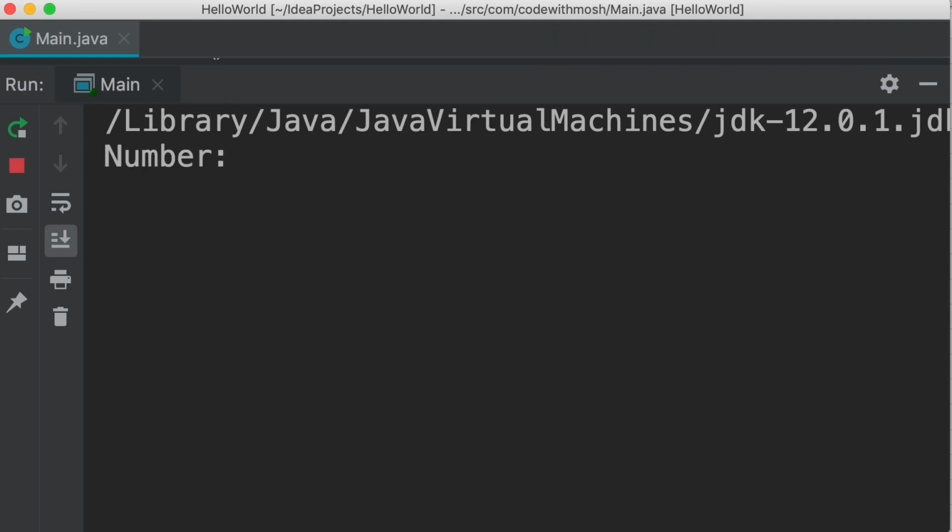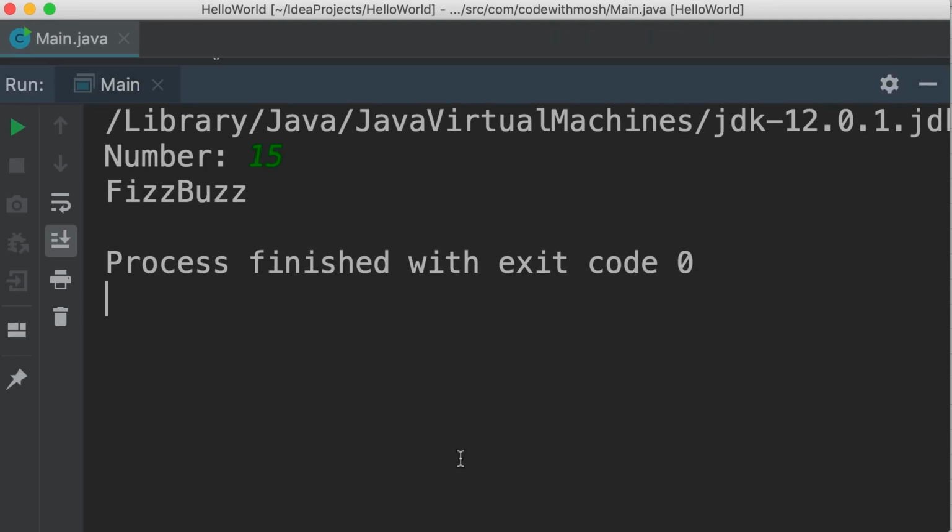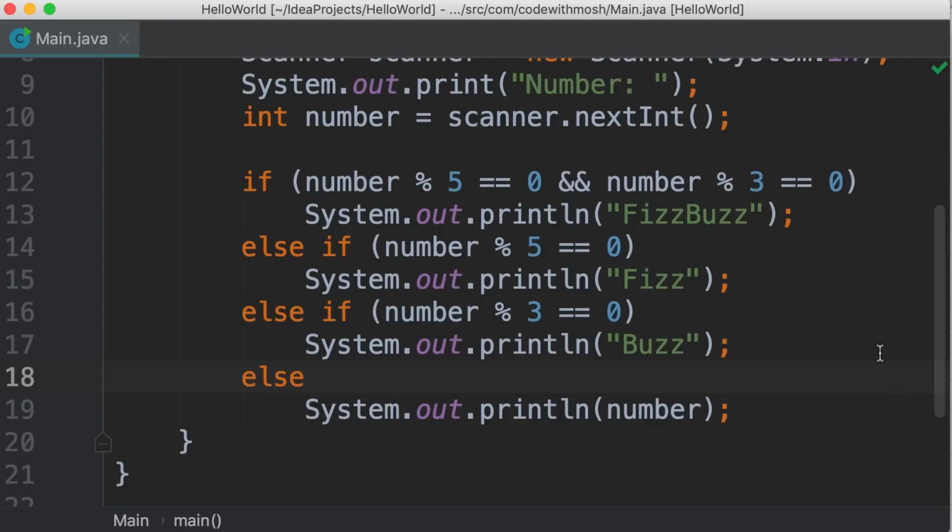Now let's run the program one more time. So we enter 15 and we get fizz buzz. Beautiful. So here's one way to solve this problem. Now, I have seen some people argue that we have repeated this expression twice. Number is divisible by 5. We have that here on line 12 as well as line 14. In programming, we have this concept called DRY, which is short for don't repeat yourself. So some people argue that here we have repeated this expression and this is not a good solution. Here's another way. Let me show you.